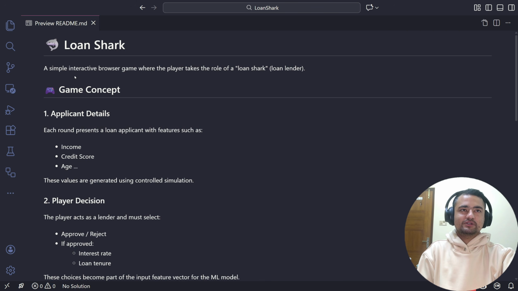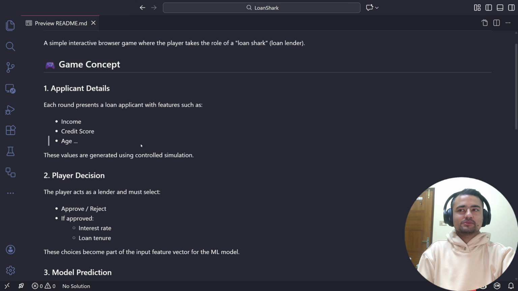It's a very simple interactive browser game that I'm planning to build. And in this game, the player will take the role of a loan lender, for which I'm calling Loan Shark. And the game concept is very simple.